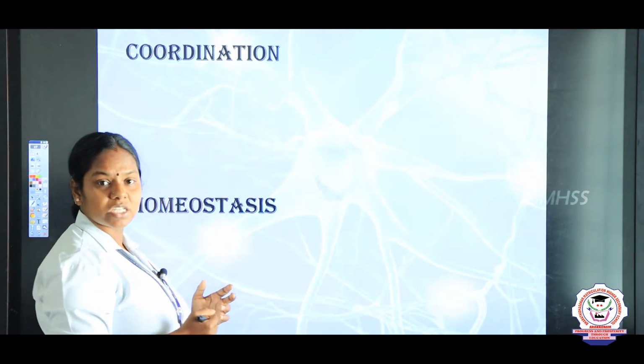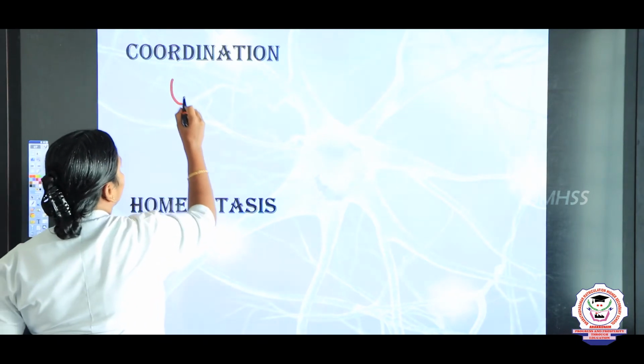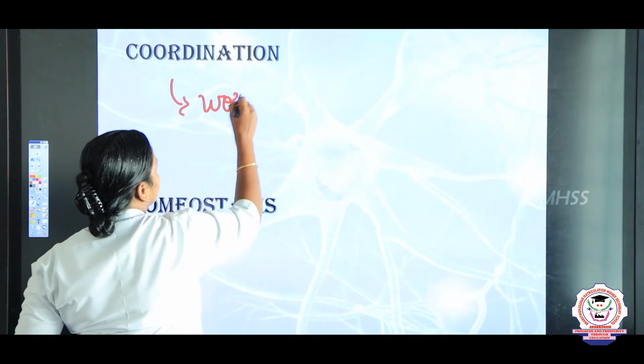So what is coordination, children? Coordination in simple meaning we can say as working together.